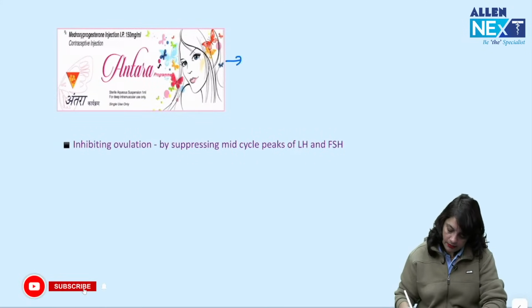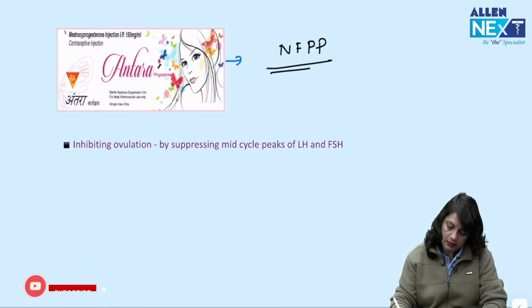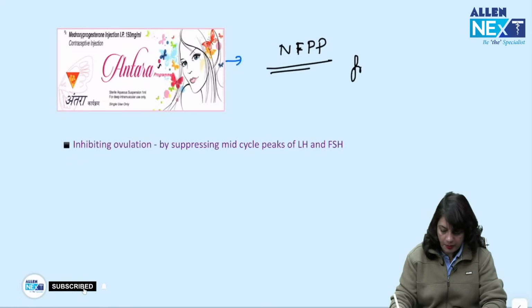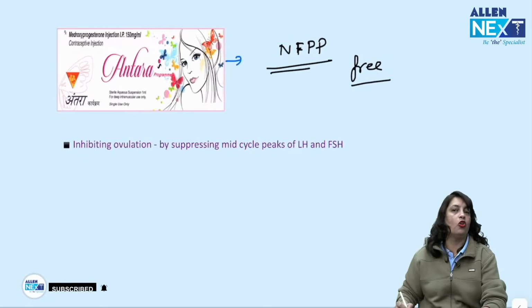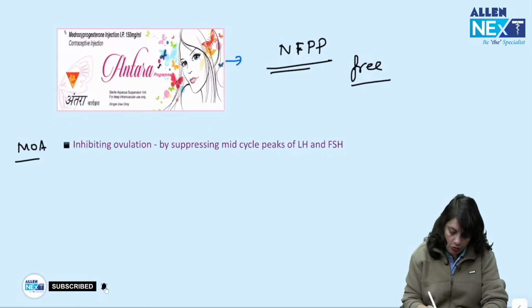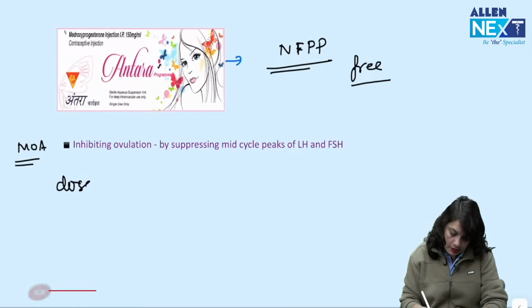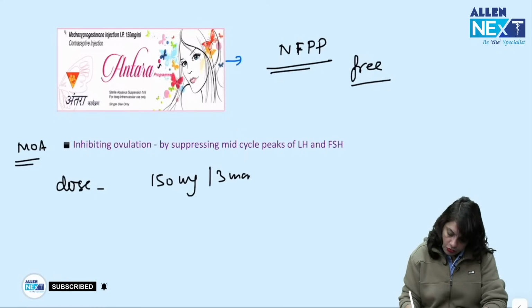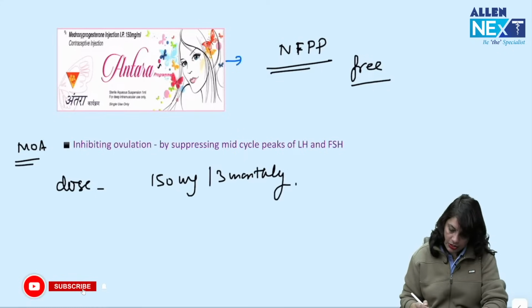This is National Family Planning method of contraception, which is free, in the government supply. Okay, mechanism of action is inhibiting ovulation. Dose is 150 milligram 3 monthly injection.